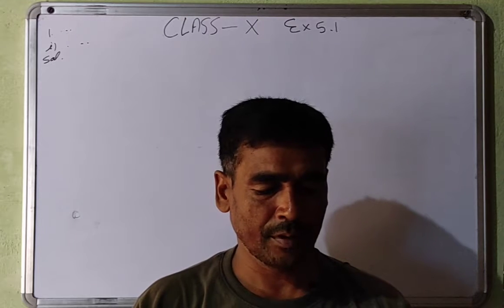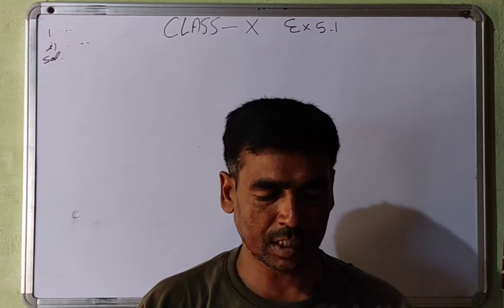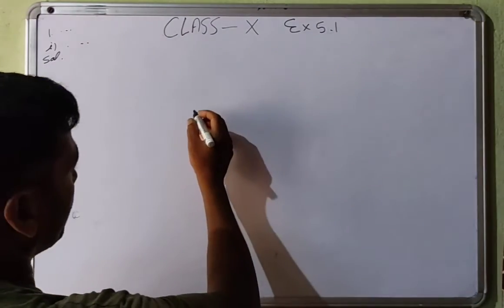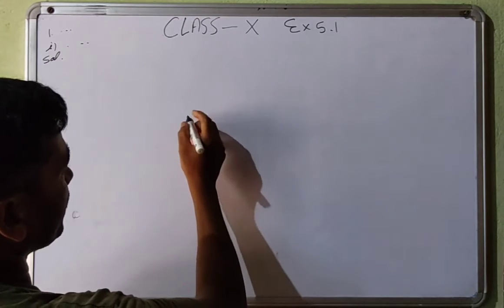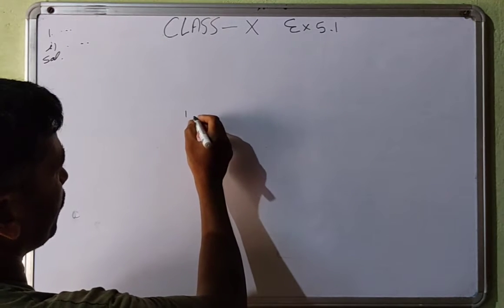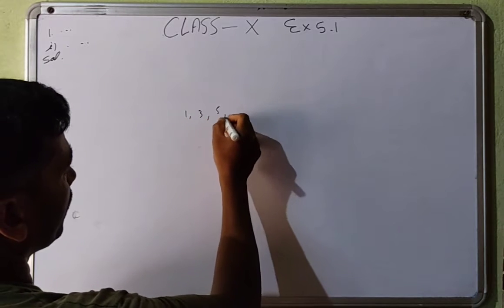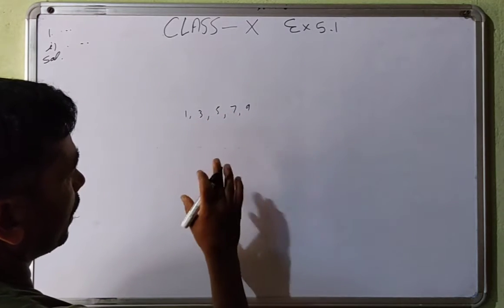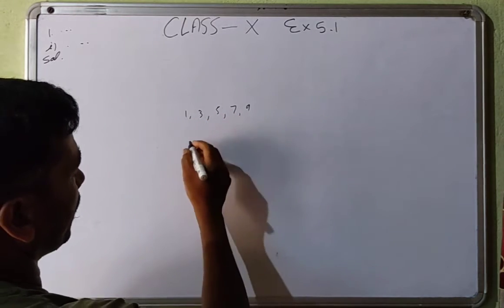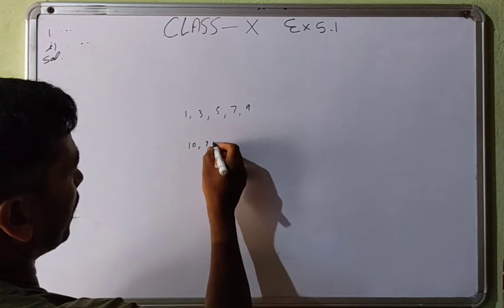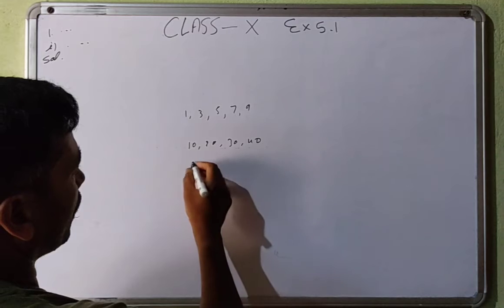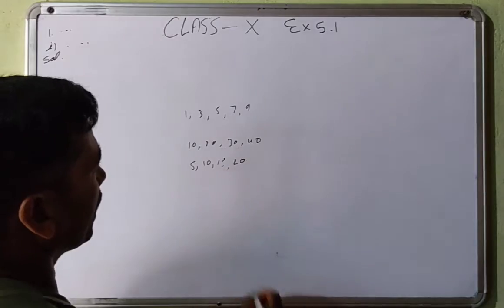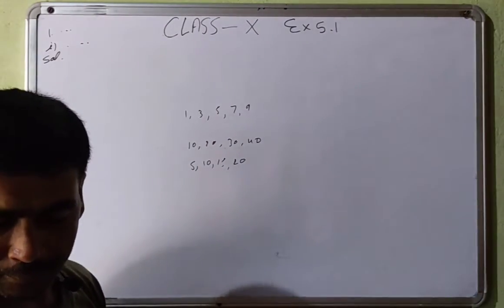Chapter number 5, Arithmetic Progressions. It means AP. What are arithmetic progressions? That means if our distance is equal, like suppose we are taking 1, 3, 5, 7, 9. Here the difference is the same, so that is in the form of AP. Like this you can also write 10, 20, 30, 40, or like this 5, 10, 15, 20. These are in AP. Okay.